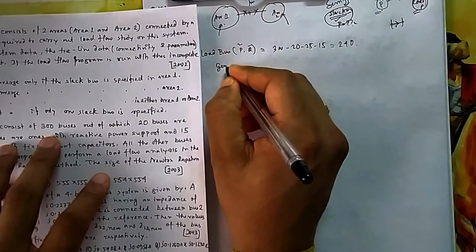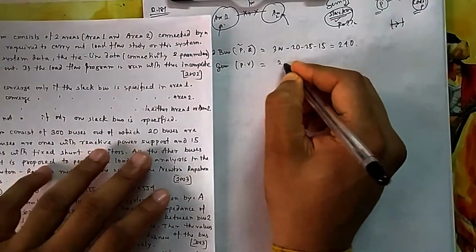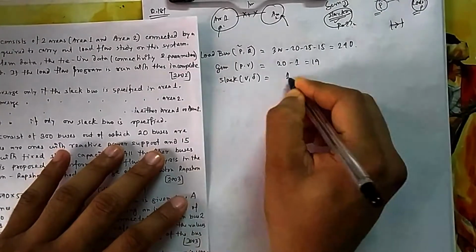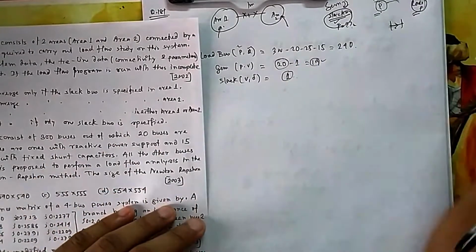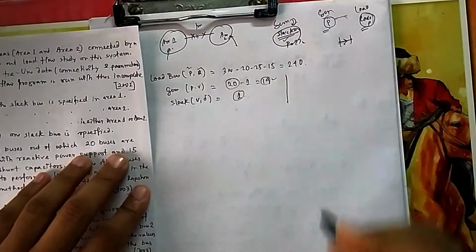What are generator buses? That is PV bus. So out of 20, 1 you kept for slack bus, because your slack bus will be 1. Out of 20 generators, 19 are generators and 1 you kept for slack bus. Just now we have seen the purpose of this one. Now what are the other buses?